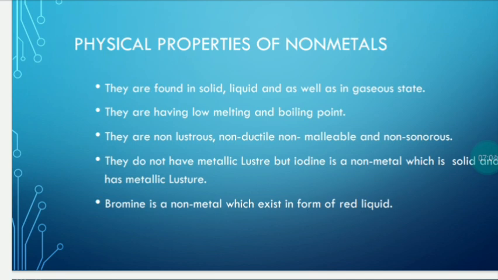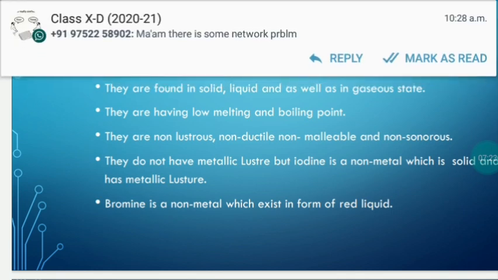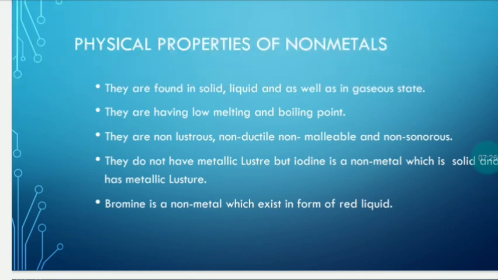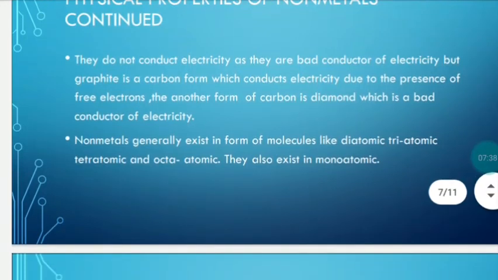They do not have metallic luster, but there is one exceptional case, that is iodine. Iodine is a non-metal and it is a violet colored solid, but it has a metallic luster. So again this is important for a 1 mark question: name a non-metal which has a metallic luster. The next is bromine, a non-metal which exists in the form of a red liquid. So bromine is found in the liquid state and again it is a non-metal.